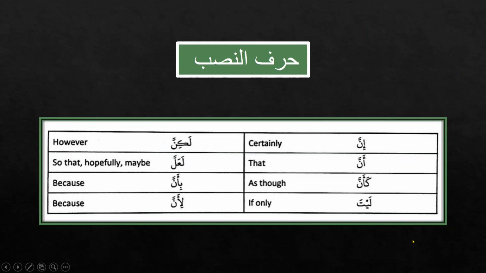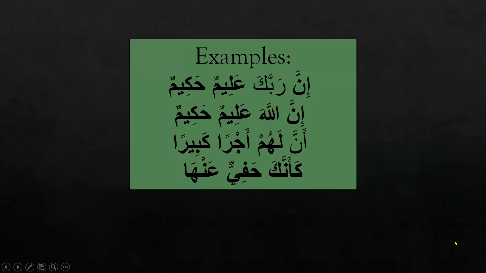And as I told you, the harf of nasab and ism might not be together, just like jar majrur fragment, because they are together. You always find a jar and its ism or its next word majrur together, but in harf of nasab you might not find them together. Here are some examples in which you find them together in the Quran.